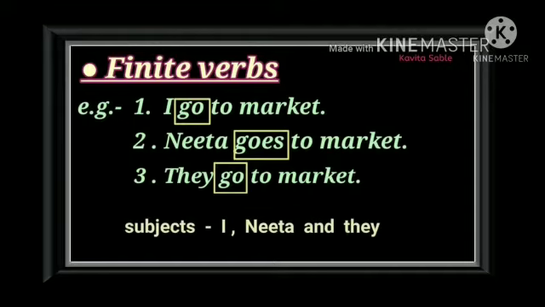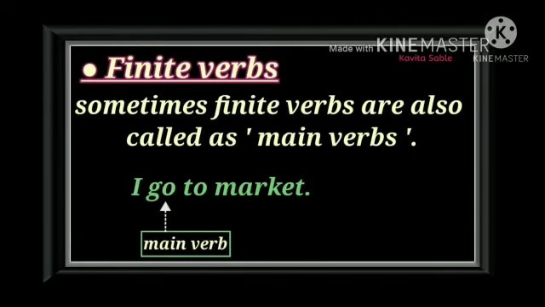So in the sentence I go to market, I is the first person singular. In the second sentence, Nita goes to market, Nita is the third person singular. They go to market. They is the third person plural. So we are using this kind of verbs. These are called finite verbs. Finite verbs are sometimes called main verbs. Here you see, I go to market. Here go is the main verb.